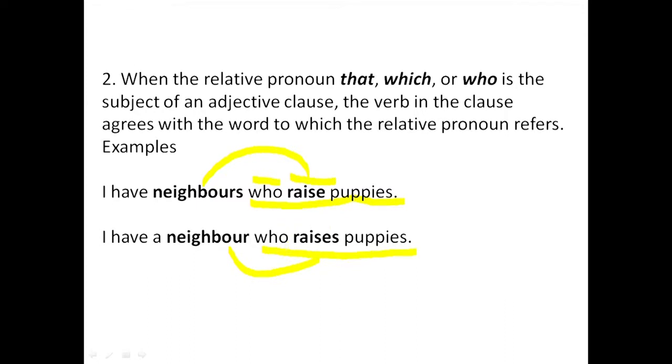So when we lack a noun or pronoun after who, that, or which in an adjectival clause, the verb that comes after it is supposed to agree with the word to which the adjectival clause refers. So here we have added S to the verb raise to be in conformity with the noun neighbor. Neighbor is one person in this case, so we say raises. So it agrees. So you see, very, very essential at that.